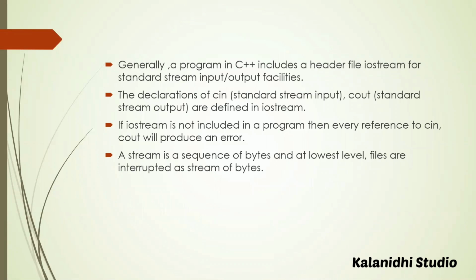Generally, a program in C++ includes the header file iostream for standard stream input or output facilities. The declarations of cin, that is standard stream input, and cout, that is standard stream output, are defined in iostream. If iostream is not included in a program, then every reference to cin or cout will produce an error. A stream is a sequence of bytes, and at the lowest levels, files are interpreted as a stream of bytes.